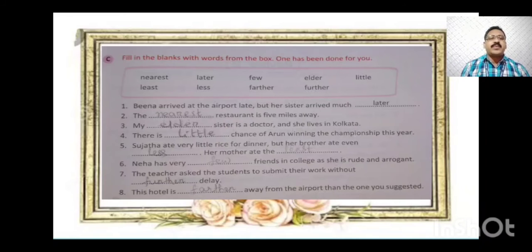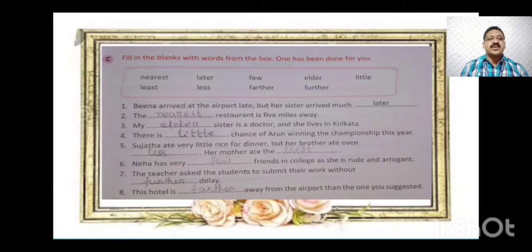Bina arrived at the airport late, but her sister arrived much later. The dash restaurant is 5 miles away. The nearest. You see that before the dash, the is there, so you have to write the superlative form. Nearest.